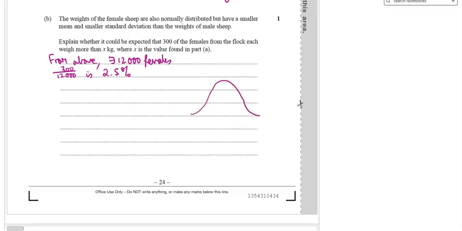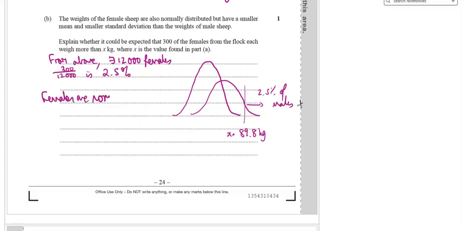Now let's use the information they gave us. We know that at 89.8 kilos, which was the value of X, only 2.5% of males were above that. But we're also told that the females have a smaller mean and a smaller standard deviation. So not only is the female mean lower, it's also a tighter distribution. So females are also normally distributed with a lower mean and standard deviation.